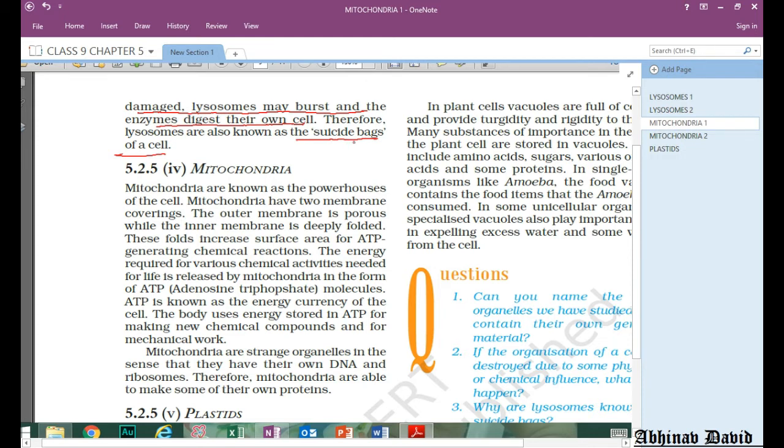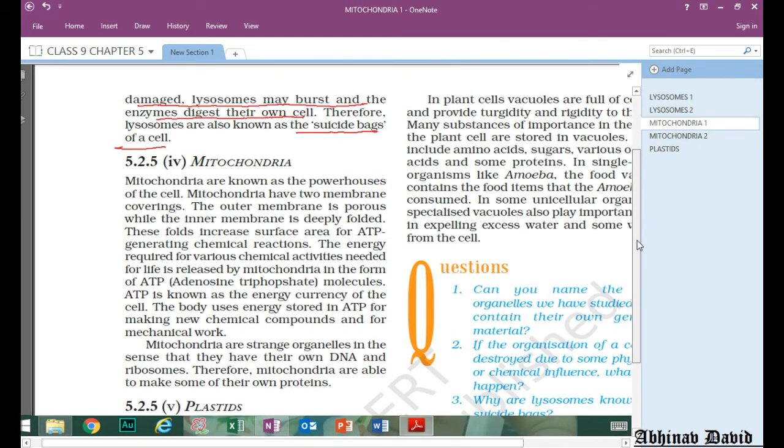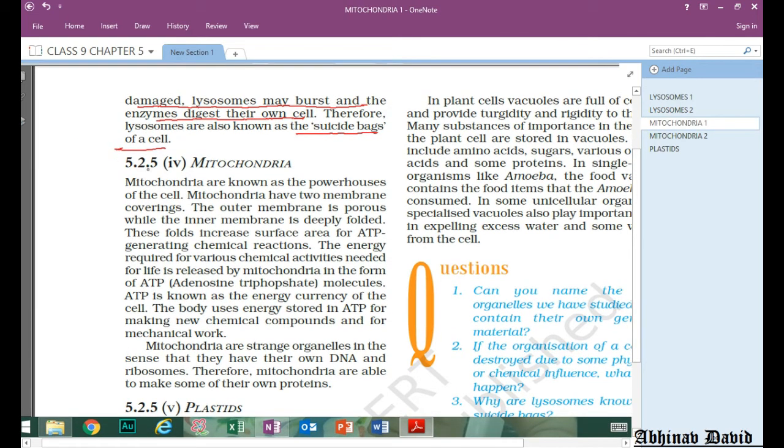So basically they clean the cell, they clean whatever is not wanted inside the cell, but sometimes they burst and they kill their own cell. Okay, you have to keep that in mind. Now let us move to the next part, that is mitochondria.